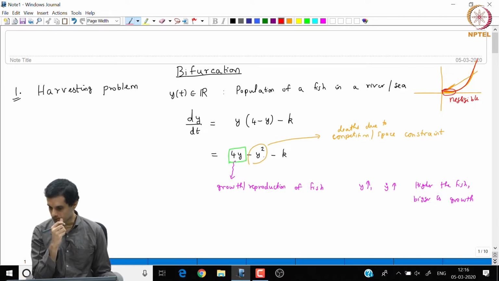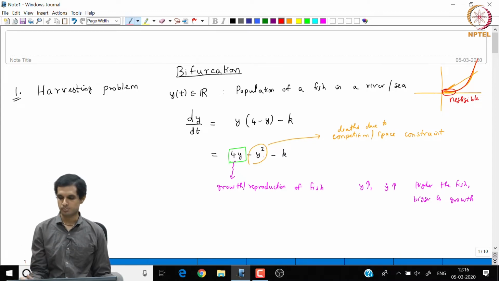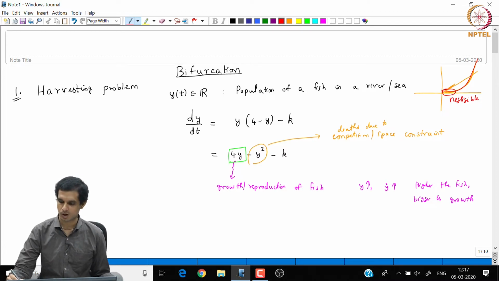It is only when the population gets really high that we have problems, and when the population gets really high, competition is a more severe issue than growth rate. So, that is why we want a function which for lower values of y is much smaller, but takes over very largely at higher values of y, and this function y square does that.